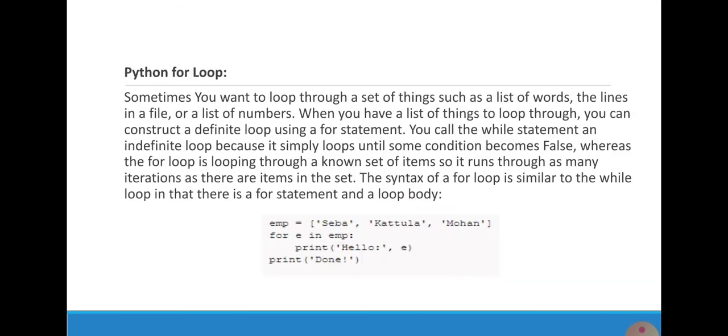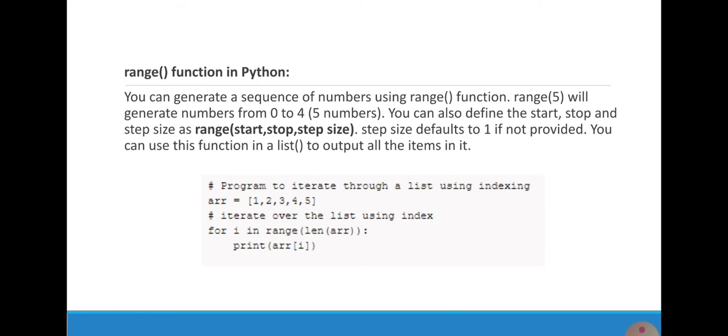And then the Python for loop. Sometimes we want to loop through a set of things such as a list of words, the lines in a file, or a list of numbers. When we have a list of things to loop through, we can construct a definite loop using the for statement. Example is given below.